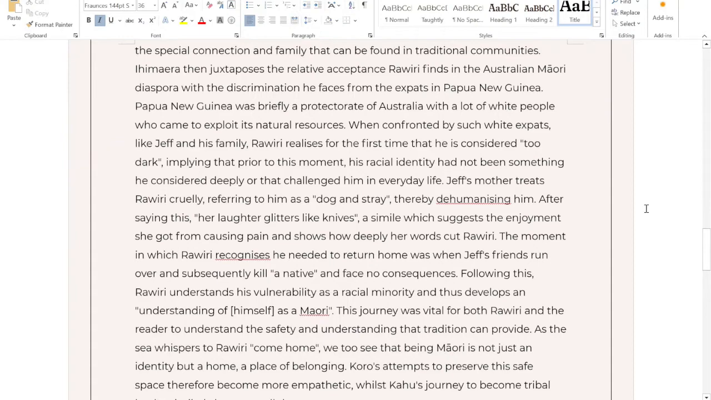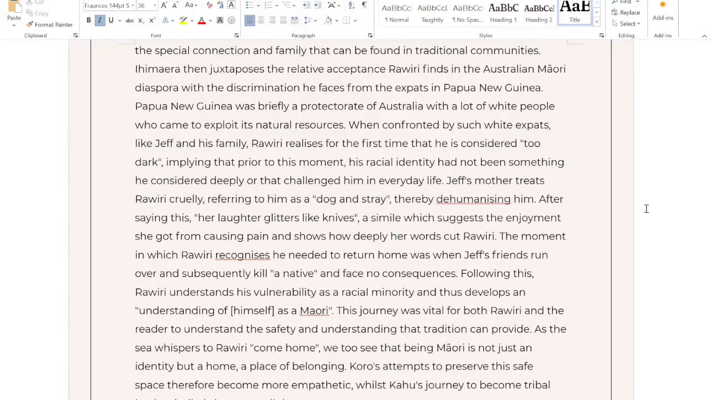Ihimaera then juxtaposes the relative acceptance Rawiri finds in the Australian Maori diaspora with the discrimination he faces from the expats in Papua New Guinea. Papua New Guinea was briefly a protectorate of Australia, with a lot of white people who came to exploit its natural resources. When confronted by such white expats like Jeff and his family, Rawiri realises for the first time that he is considered too dark, implying that prior to this moment, his racial identity had not been something he considered deeply or that challenged him in his everyday life.